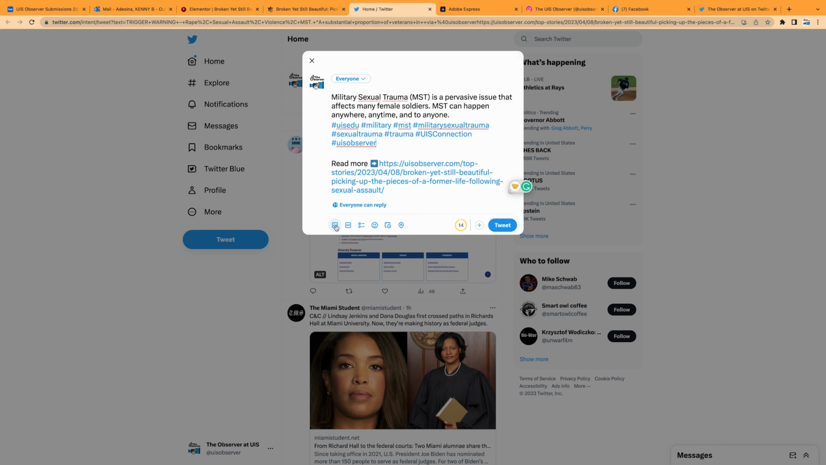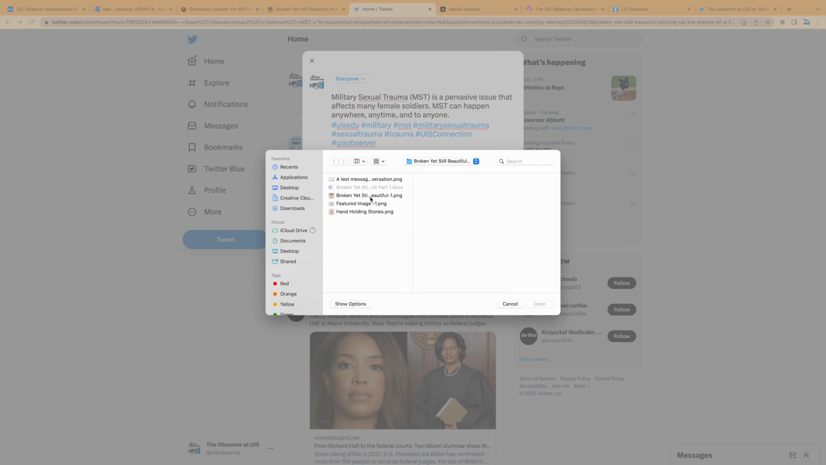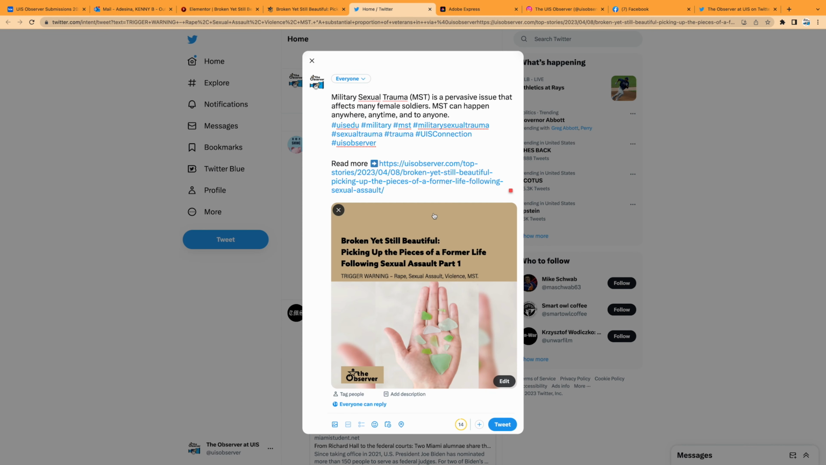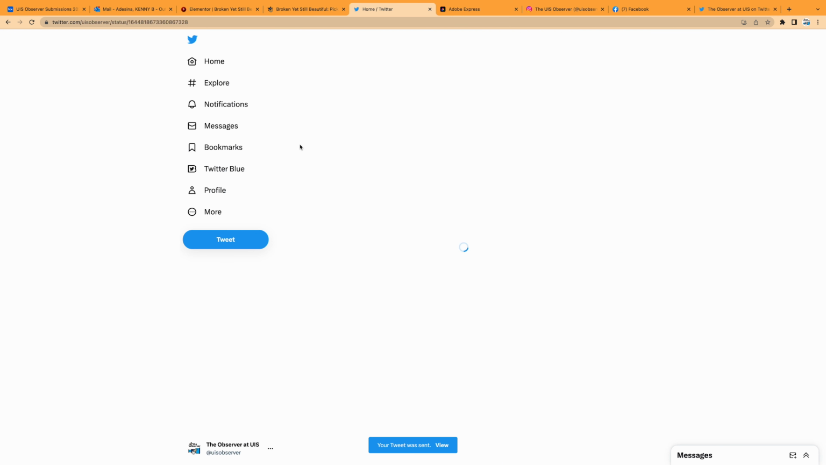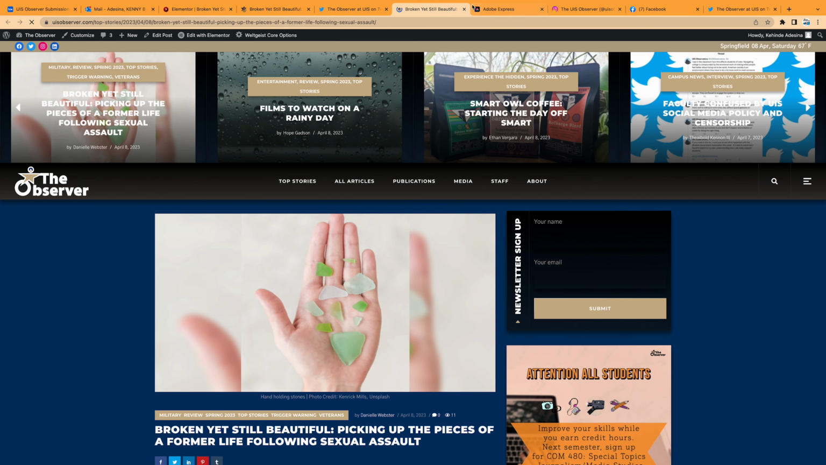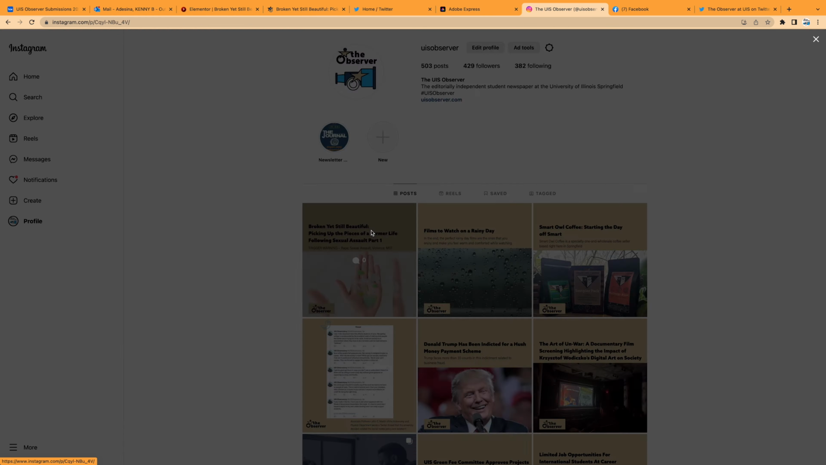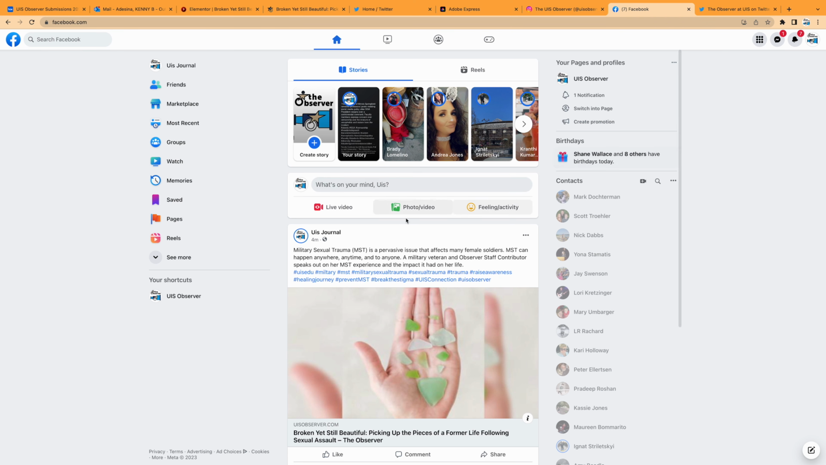To add the featured image, click the media icon here. Select the design and click open. When everything looks good, we click on tweet. Here is the story already posted on Twitter. We can confirm the story by clicking the story link. So that's it. We have the published story on our website and the social media account here.